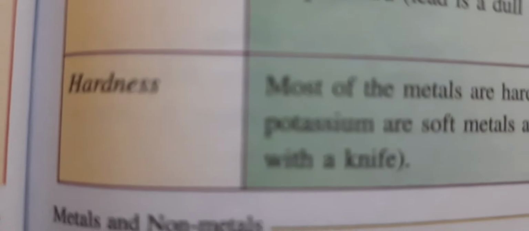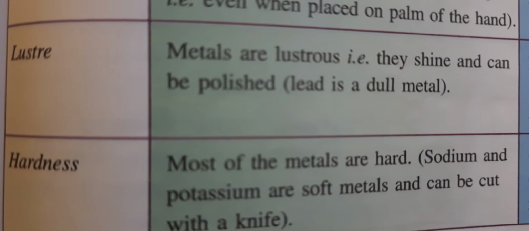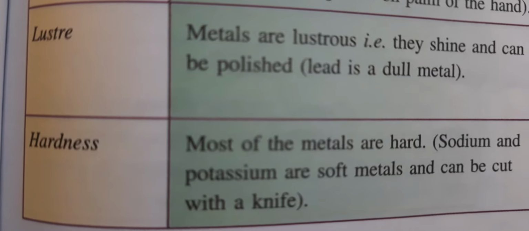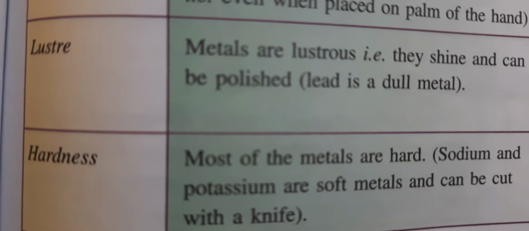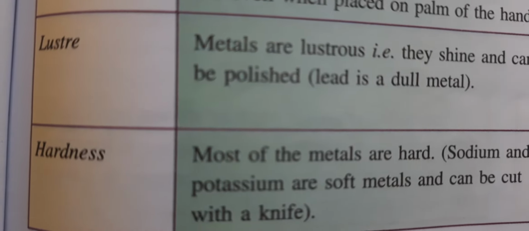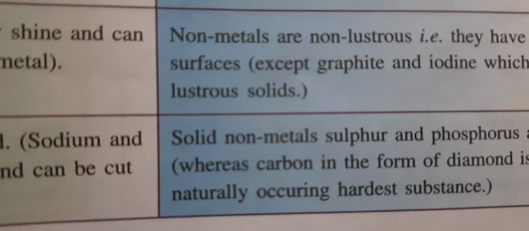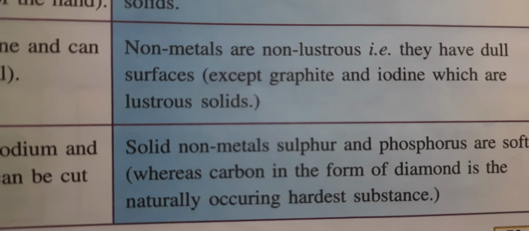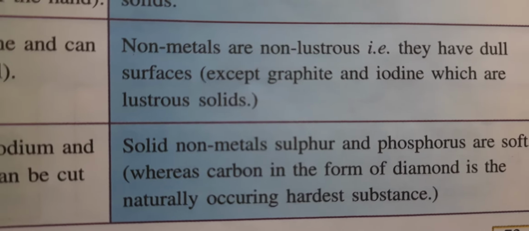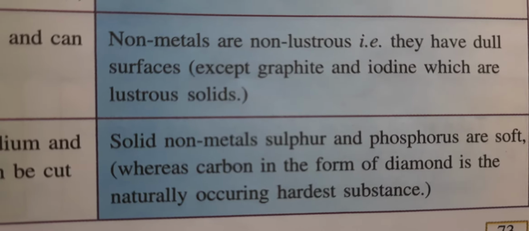Now the next physical property, that is hardness. As we know most of the metals are solid, so automatically they will be hard. Most of the metals are hard except sodium and potassium. Sodium and potassium are soft metals and can be cut with a knife. Now, what about the hardness of non-metals? Among solid non-metals, sulfur and phosphorus are soft, whereas carbon in the form of diamond is the hardest naturally occurring substance.